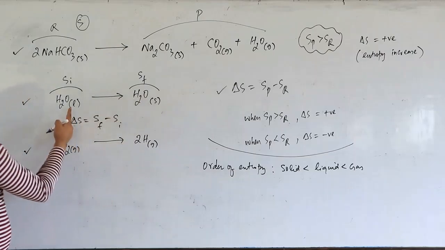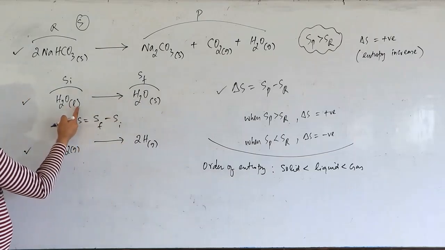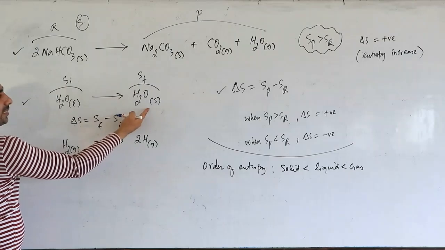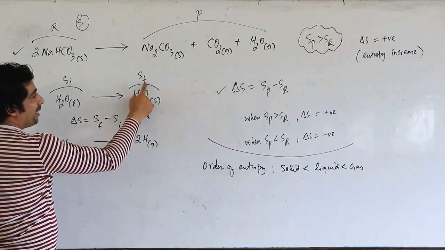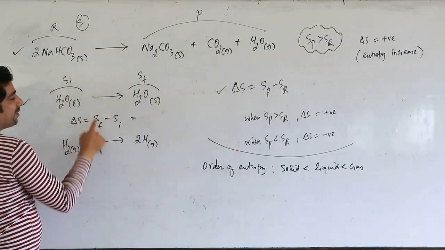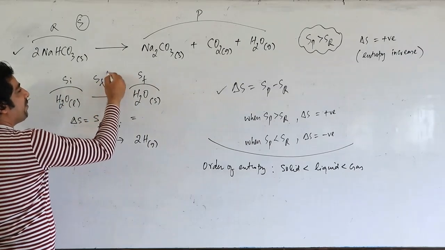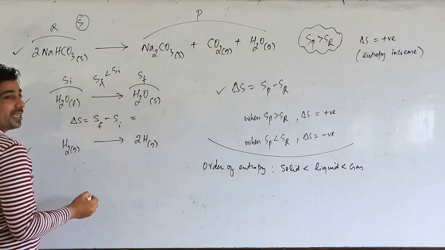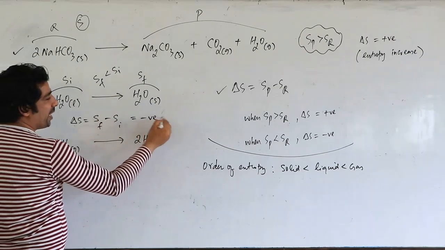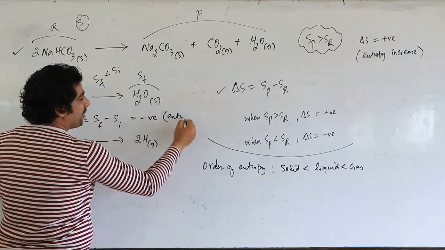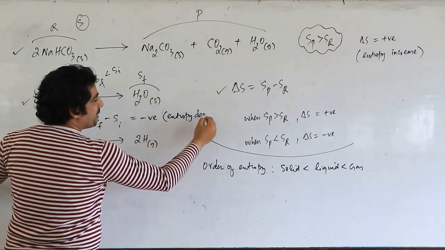Which one is greater? Liquids have more entropy, so this is greater than this. That means here Sf is less than Si. Okay, so I will write down here Sf is less than Si. Correct? So obviously Si is greater, so we'll have a negative value here. That means entropy decreases for this.